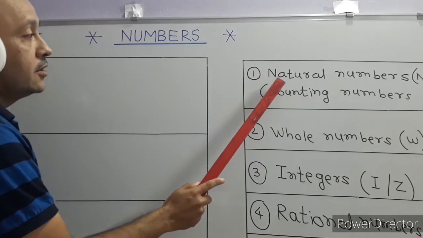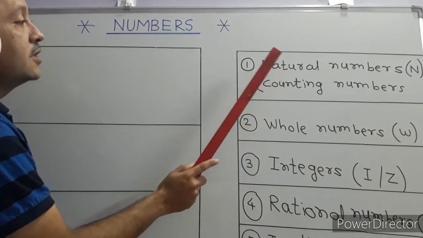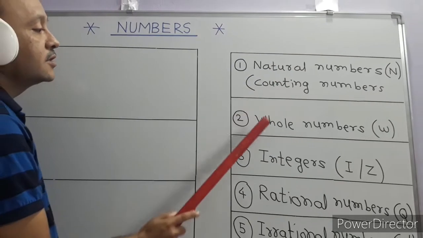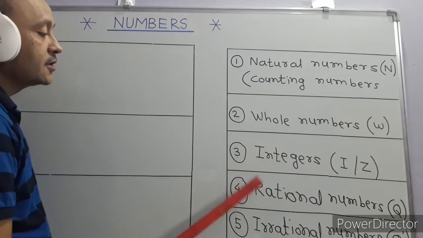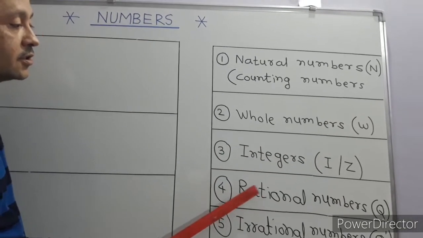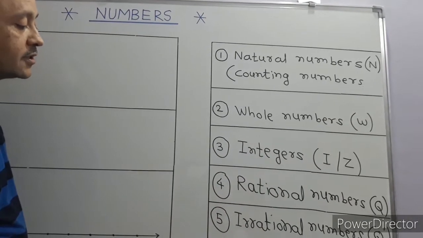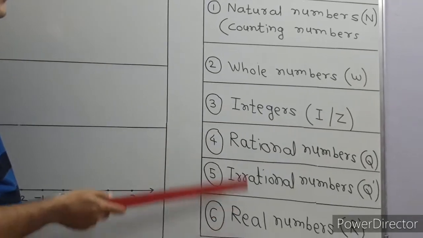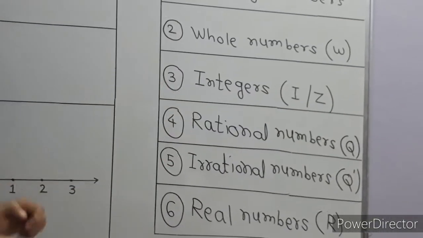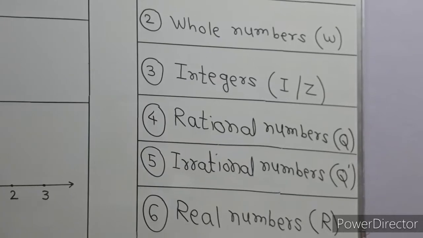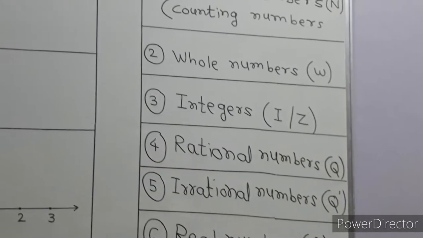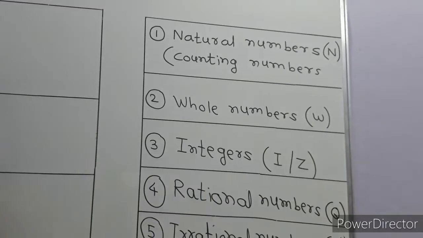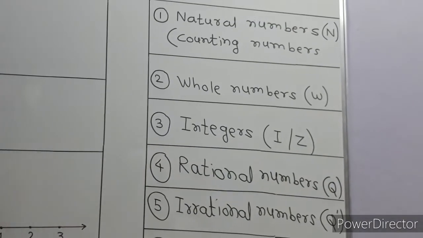So see, the first type of numbers, natural numbers. It is also called counting numbers. Then the second one is whole numbers, the third one is integers, the fourth is rational numbers, then irrational numbers and real numbers. Many times we hear such words and there is confusion in our mind. So what are these numbers? Let us discuss them one by one very clearly.